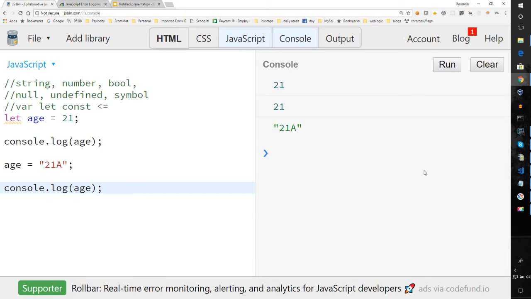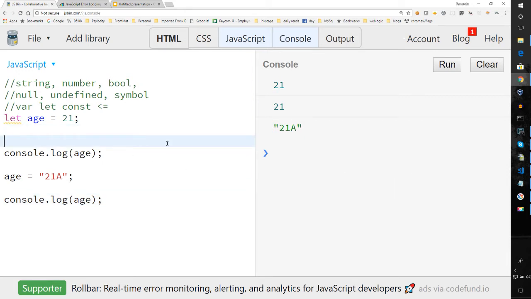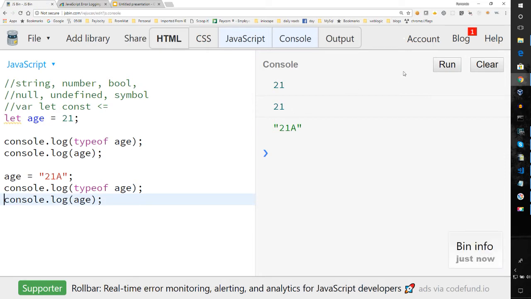And you notice that now age is a string, so the type changed. And JavaScript does have types. As we can see here, if we console log using the typeof operator, or typeof function, we can do that, and then we can do it down here after we change it. Let's run it again. Clear and run. So as you can see, the first time the typeof is number, and the second time it's string. So that's number 1.